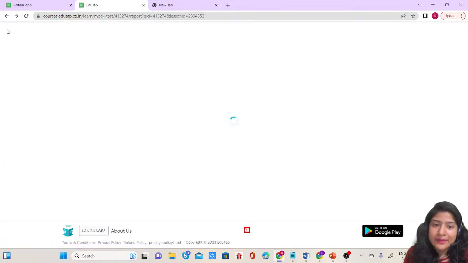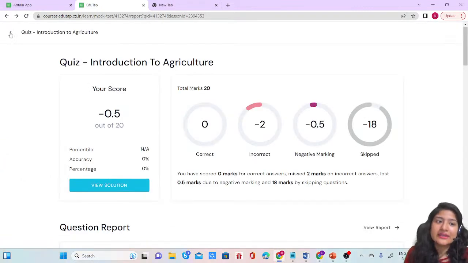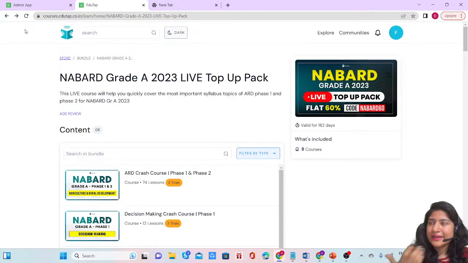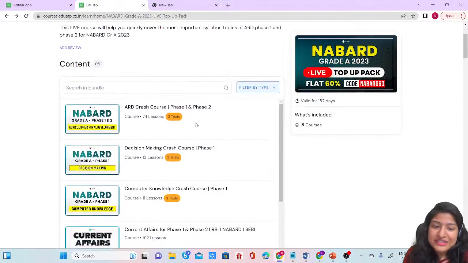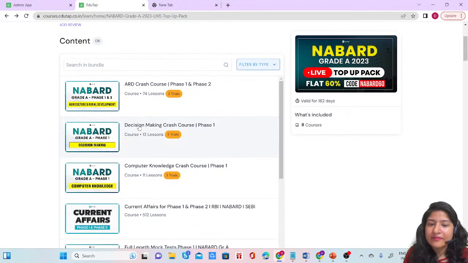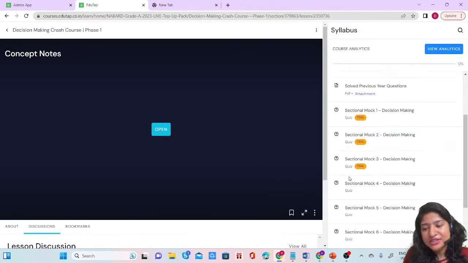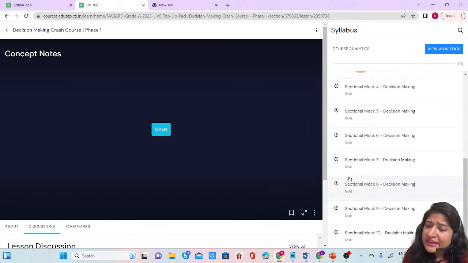ARD specific I am telling, again keeping in mind that if you have already prepared for RBI, other things must have already been done, right? Quant, reasoning, English, ESI. अब बचा ARD, कंप्यूटर और आपका डिसीजन मेकिंग, राइट? For decision making we have come up with notes as well as a sectional quiz. ठीक है, why not much emphasis has been given on decision making and computer knowledge?